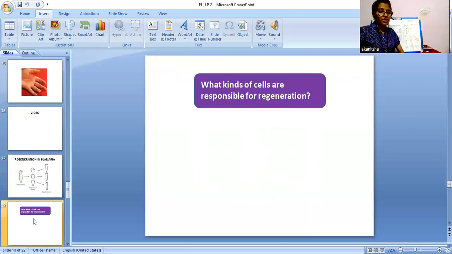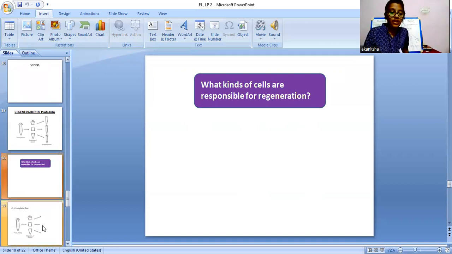Now we will move on ahead, and there is a question. What kinds of cells are responsible for regeneration? They must have some special cells, I guess, because if our hand is cut in that way, it will not regenerate, but their whole body does regenerate. It is a very interesting question, so you have to find the answer and reply on the chat box, right? Okay, so we will move on ahead.